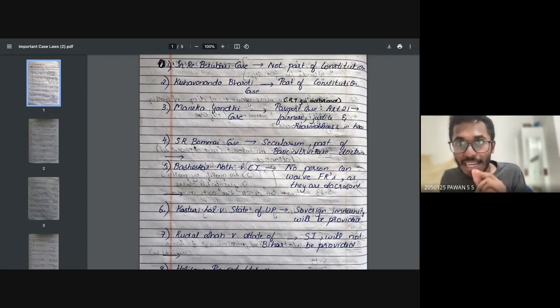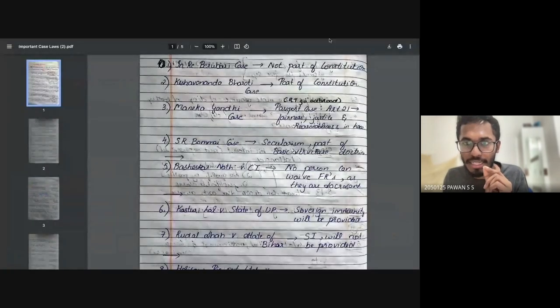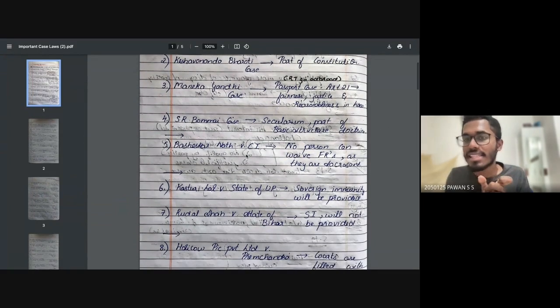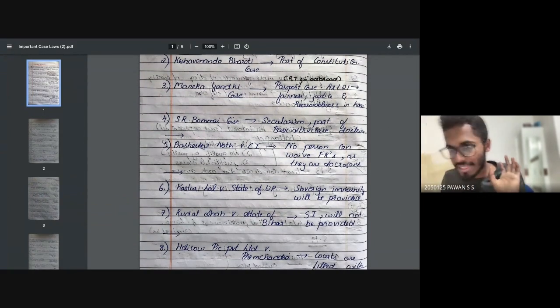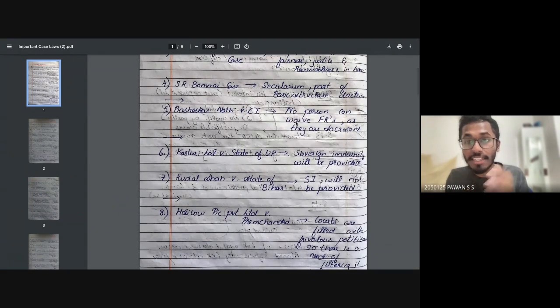In S.R. Bommai versus Union of India, I hope you all can see my screen and it is very much visible. Correct. Now, in the S.R. Bommai case, they said that secularism is part of the basic structure doctrine. Now, in the Bashesher Nath versus CIT case, they said that no person can waive a fundamental right as they are sacrosanct. Sacrosanct means they're part of the natural justice system. No matter what, you cannot waive it off.